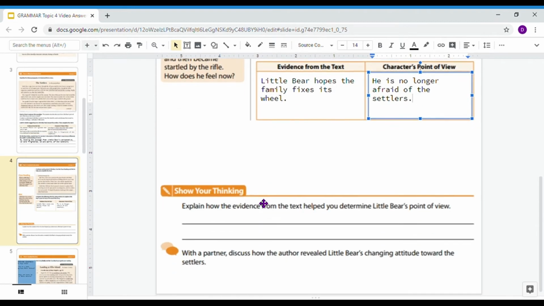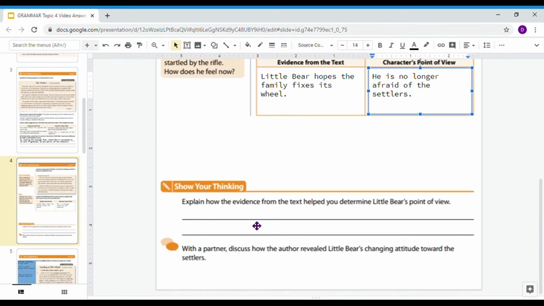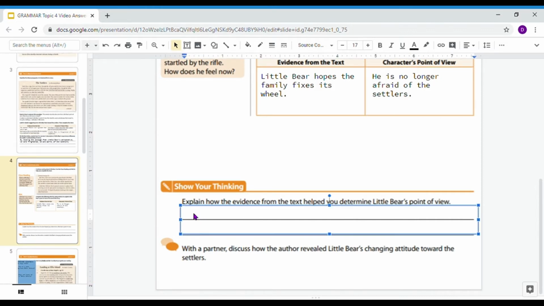So when we look at the last part, it says, explain how the evidence from the text helped you determine Little Bear's point of view. So basically the author revealed 3 different attitudes towards the settlers.